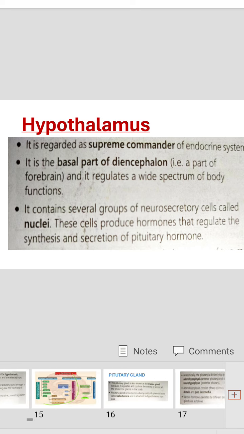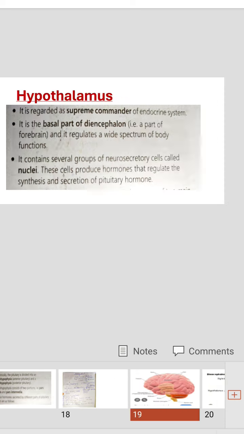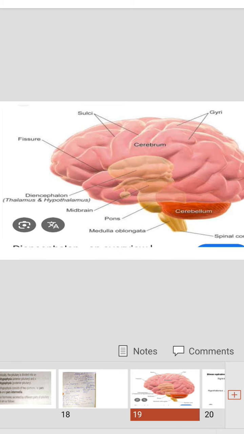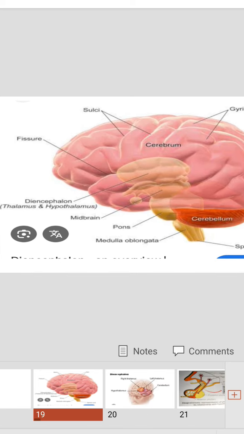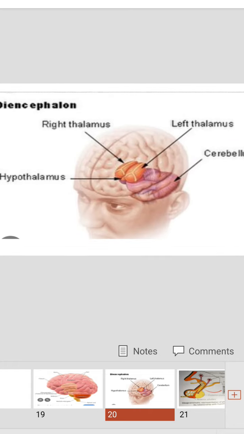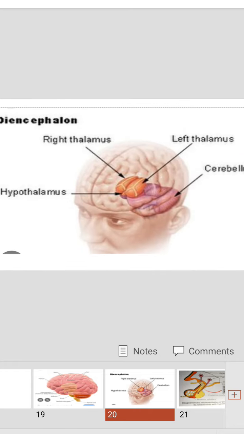Here you can see in the picture, the hypothalamus is located at the basal part of the diencephalon. The diencephalon is the part of the forebrain, which includes the thalamus and hypothalamus. Here also you can see the location of the hypothalamus in the forebrain.